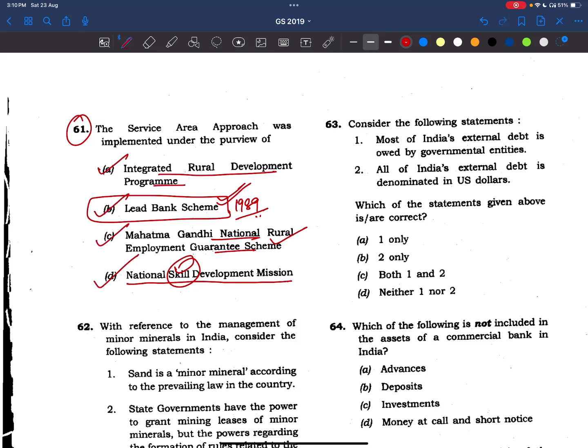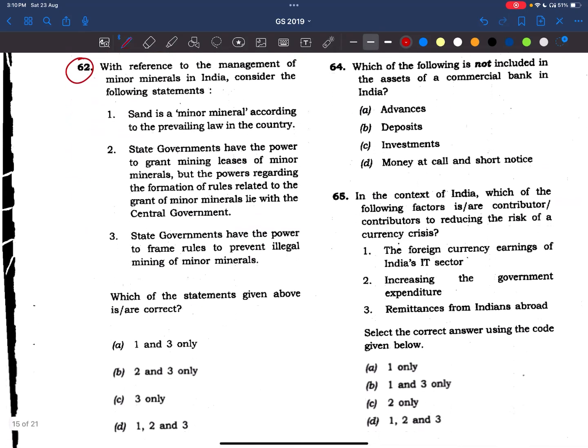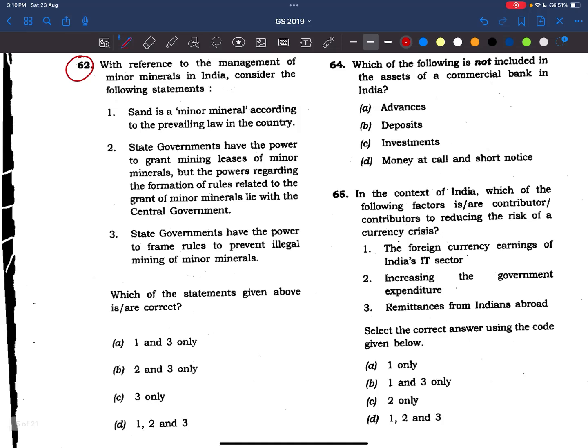Right. Now, coming to 62nd question. With reference to the management of minor minerals in India, consider the following statements. Sand is a minor mineral according to the prevailing law in the country. Yes, friends. That's why we are regulating sand mining. It is also a minor mineral. So, first statement is right. Second: State governments have the power to grant mining leases of minor minerals, but the powers regarding the formation of rules related to the grant of minor minerals lie with the central government. No, it also lies with the state government only. So this statement is wrong.